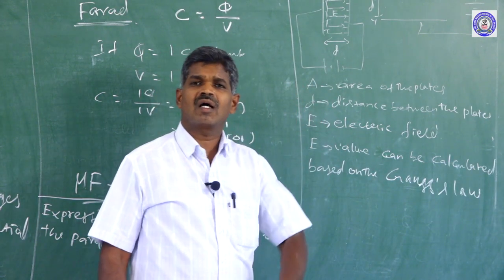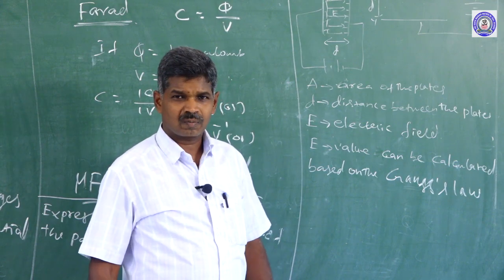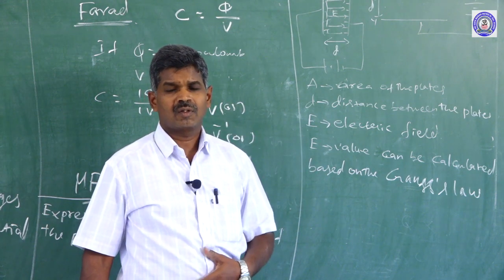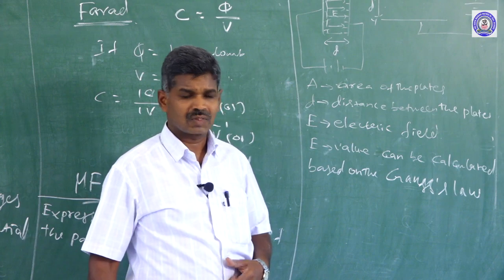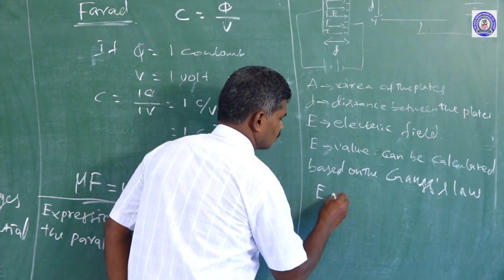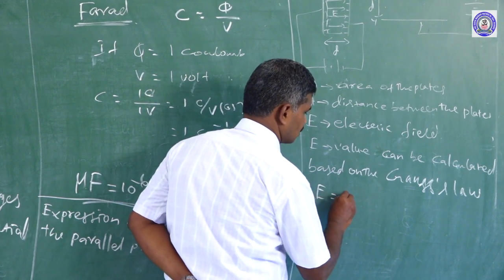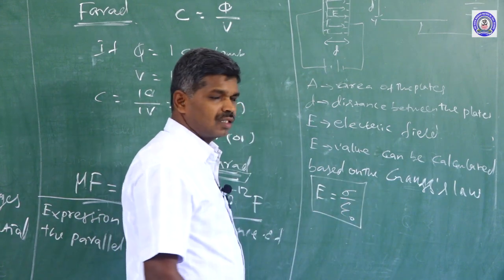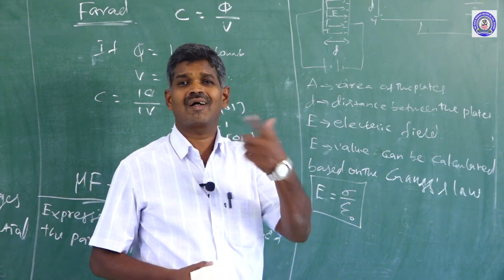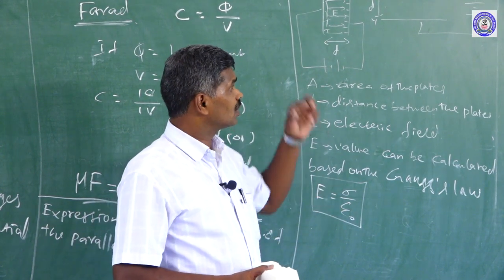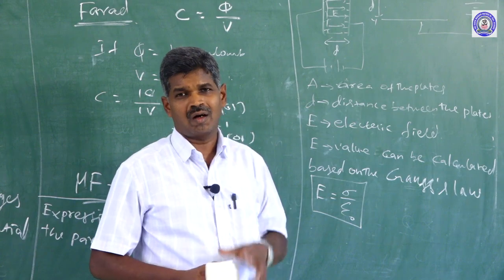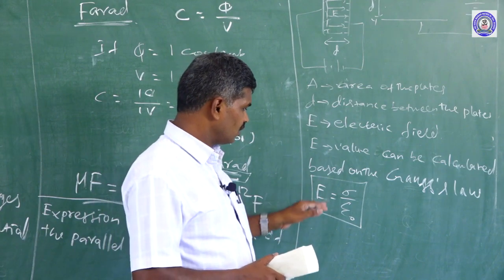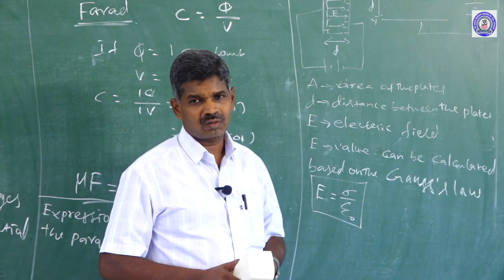Based on Gauss's law, third application, if the two plates are oppositely charged, the field exists between the plates only. That value is E equal to sigma by epsilon naught.